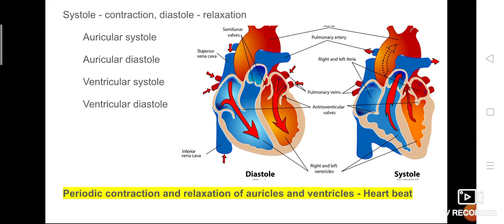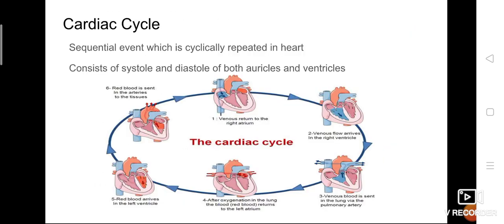During the heartbeat, the auricles and ventricles contract and relax periodically. This process keeps on continuing. This continuous periodic relaxation and contraction is nothing but the heartbeat, and that composes the cardiac cycle.